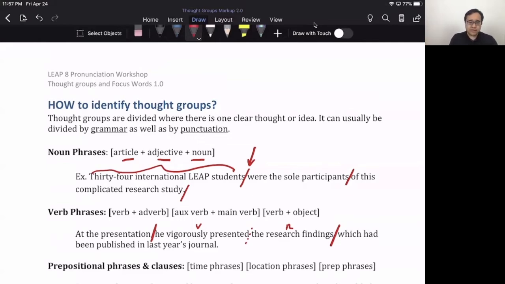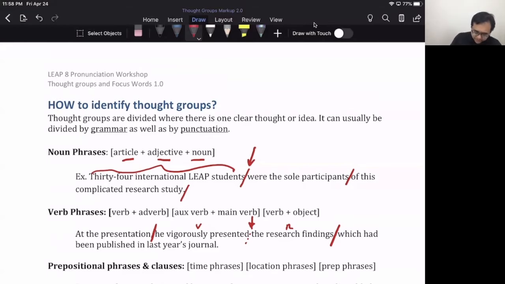Maybe you want to break things up into smaller chunks. At the presentation, he vigorously presented the research findings. But maybe you want to have bigger chunks of information, so you wouldn't break it up as small. At the presentation, he vigorously presented the research findings. Okay. So again, you could pause here and you might not. It's up to you. There's not one right or wrong way to do it.